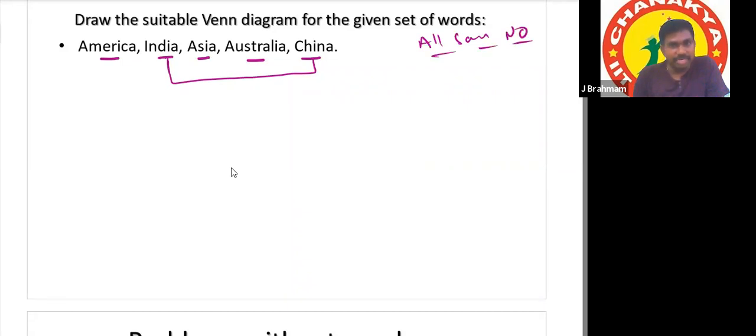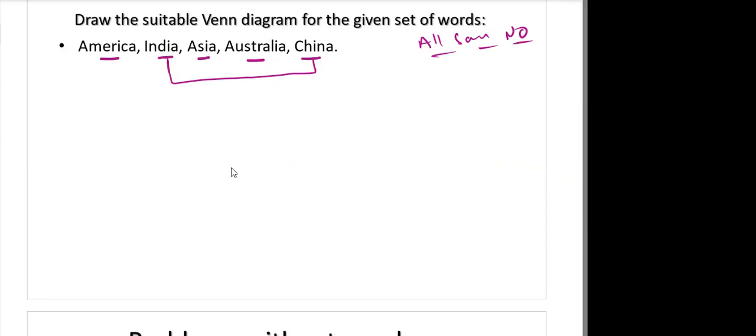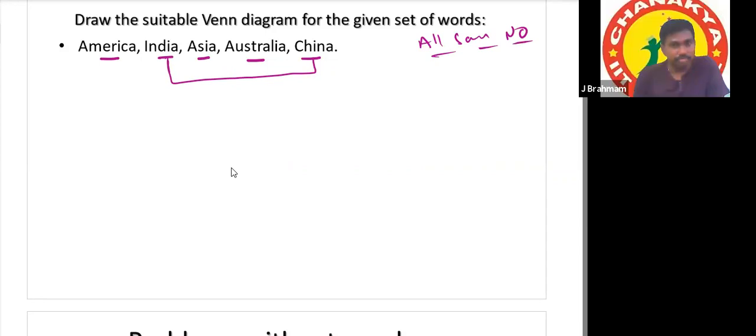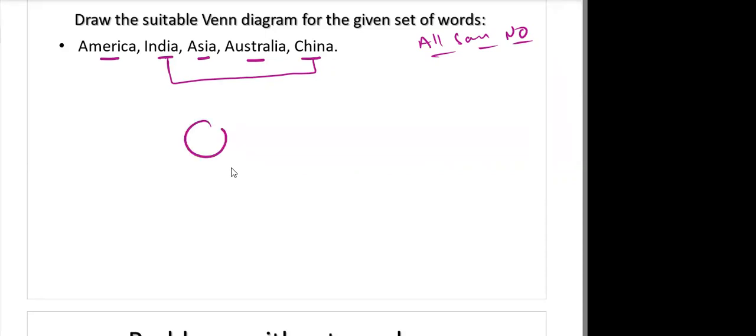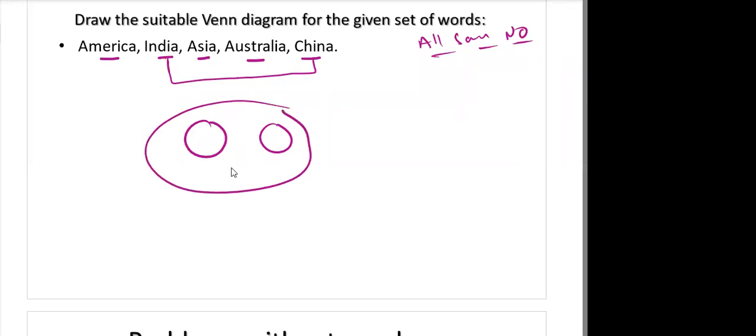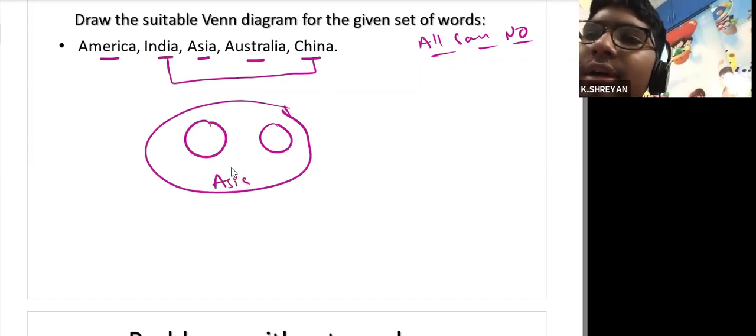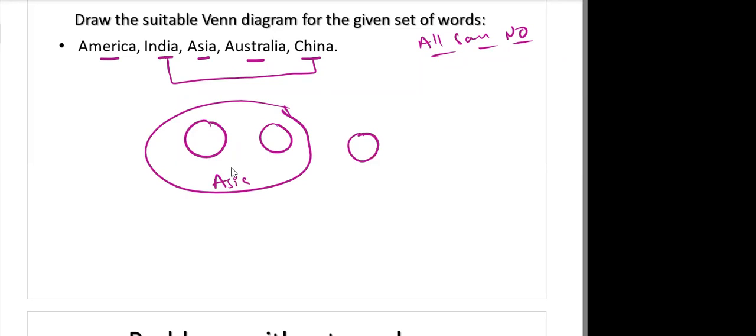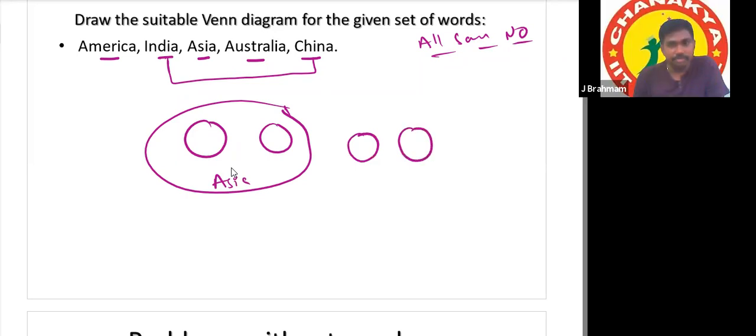What is the relation between India and Asia? Don't involve the third word. India and China, these two countries are in Asia. And what about Australia? Australia and America are different continents, separate continents. Separate circle. Yes, sir, separate circle.